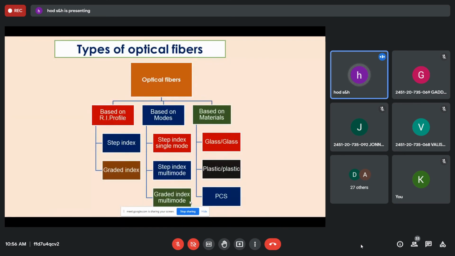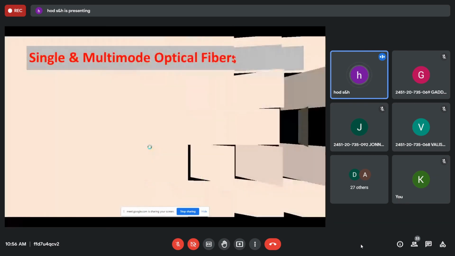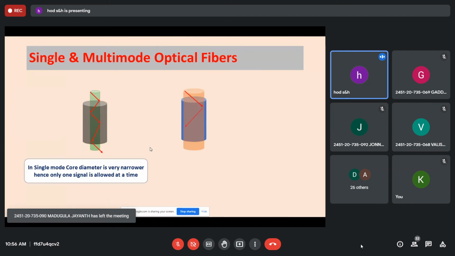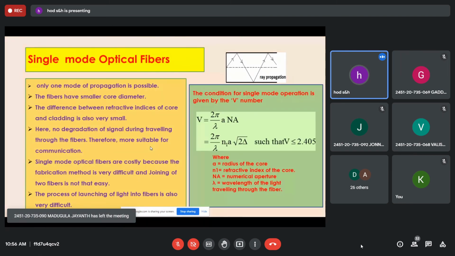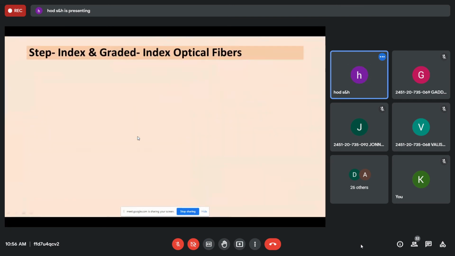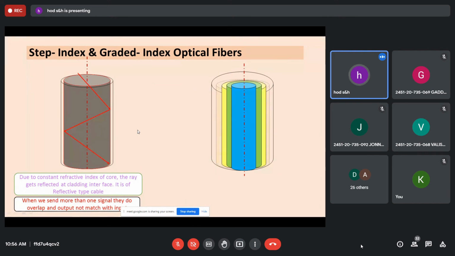Then types of optical fiber, this is a general description. Only go through single mode and multi mode. If only one mode is allowed, it is a single mode optical fiber. If a number of modes can be sent at a time, it is called a multi-mode optical fiber. Just go through this. Based on the fabrication, you have step index optical fiber and graded index optical fiber.